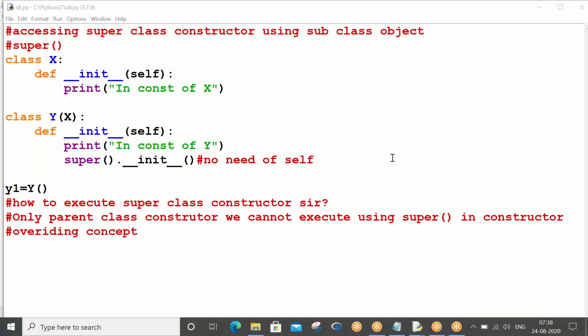Shall I proceed? So the point is, to execute superclass properties, mandatorily you have to go through the subclass constructor, the subclass properties in general, if I have to speak. Okay, so Control N, Control S.